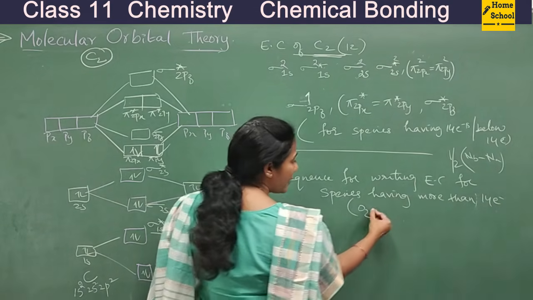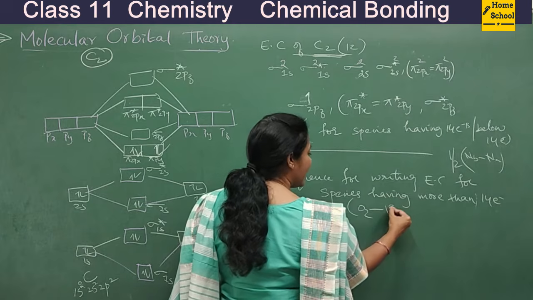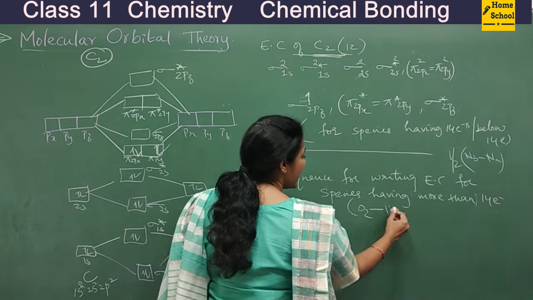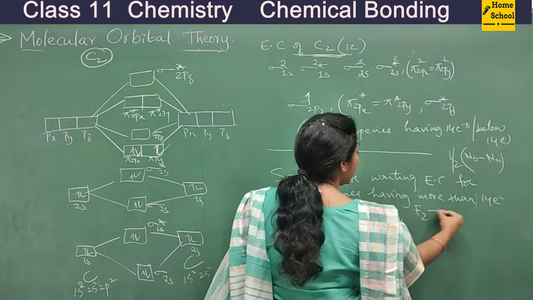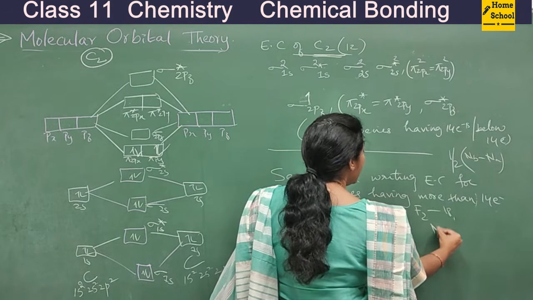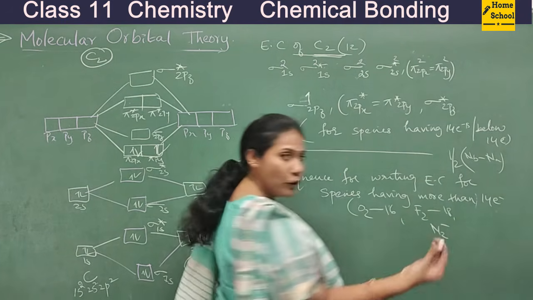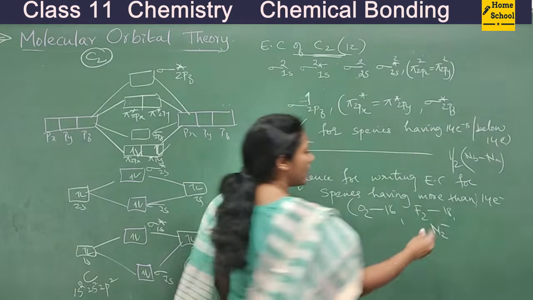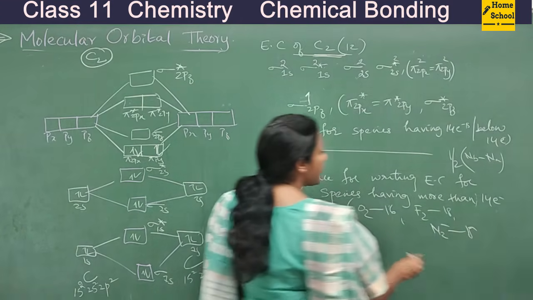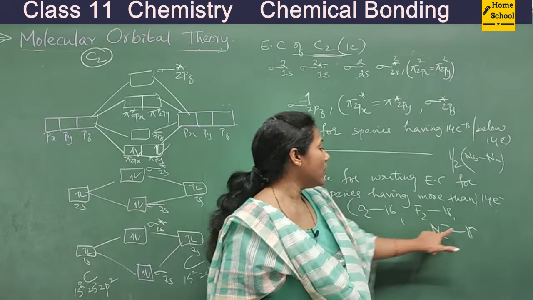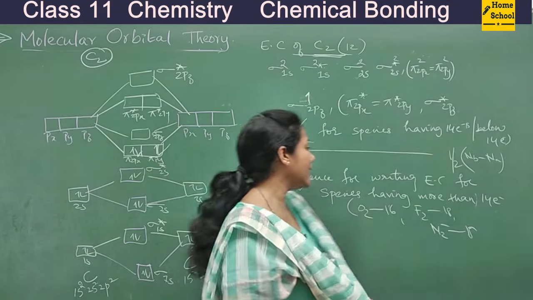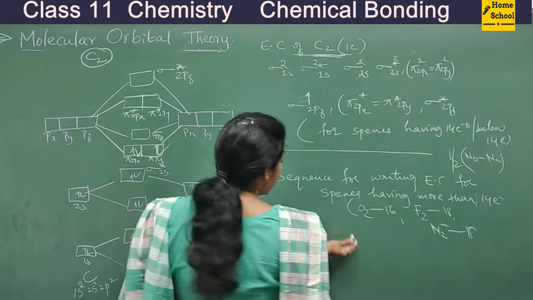How many electrons are there in O2? It is actually 16, isn't it? F2 molecule is there. How many electrons are there? 18. N2 minus is there. N2 14, minus in the sense add 1 electron. So it is a 15 electron species. So whenever a molecule or ion has got more than 14 electrons, then you should follow this sequence.